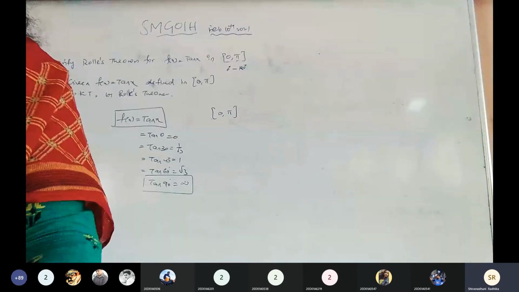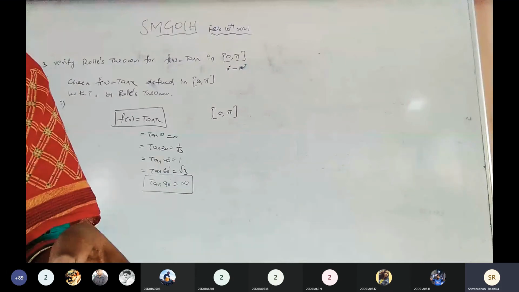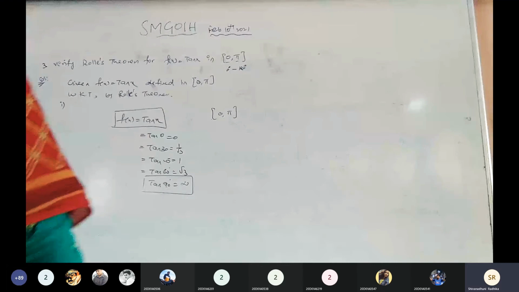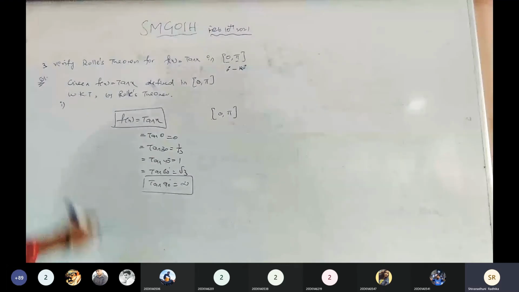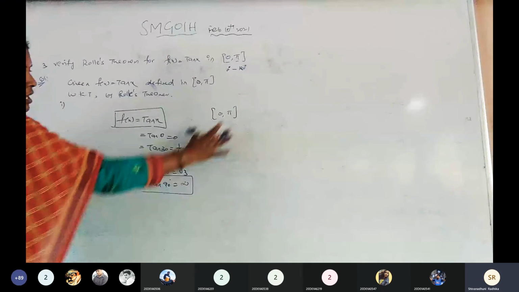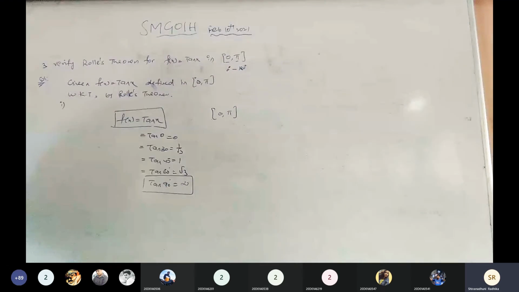Tell me, the given function is continuous function or discontinuous function? Discontinuous, ma'am. So it is continuous at 0, continuous at x equals 30, at the point 45, at the point 60. All these values belong to the closed interval 0, 180, that is 0, pi.